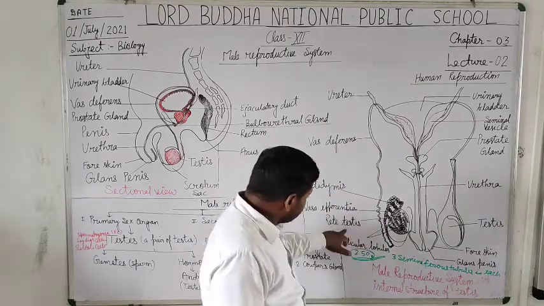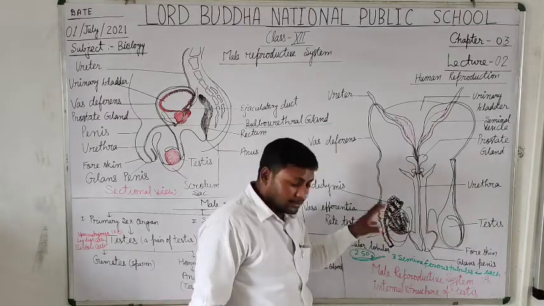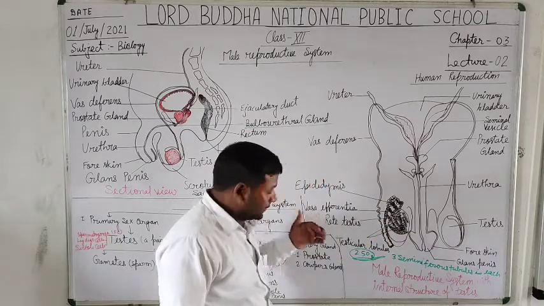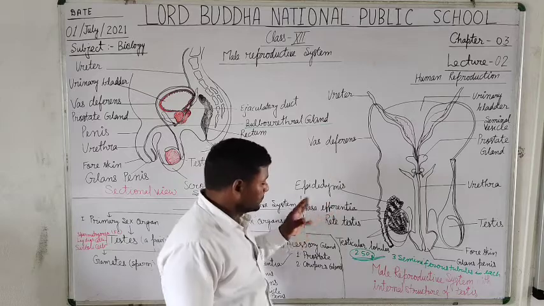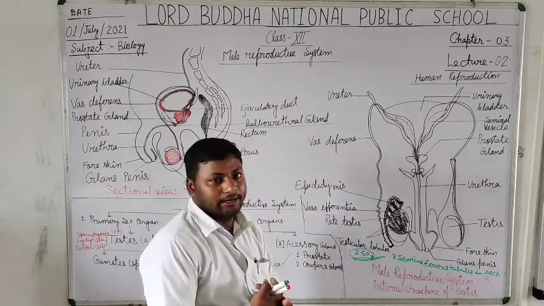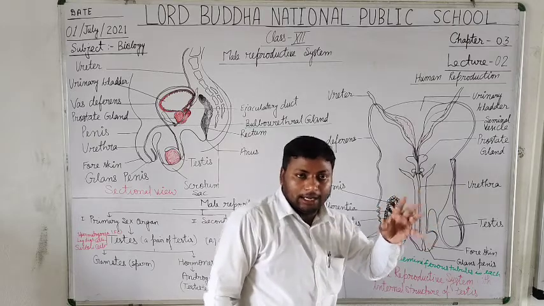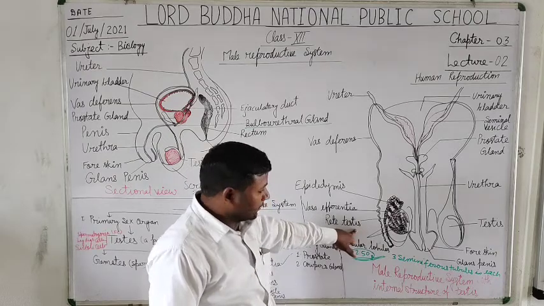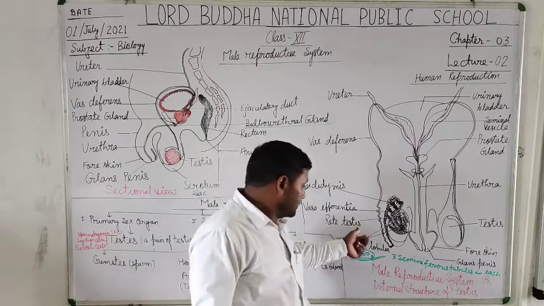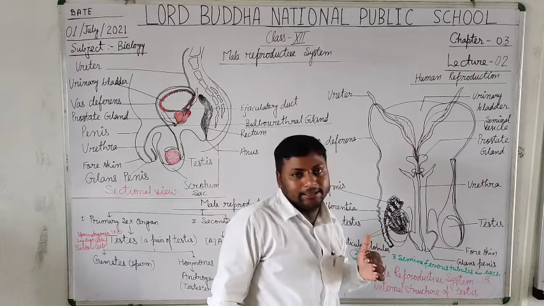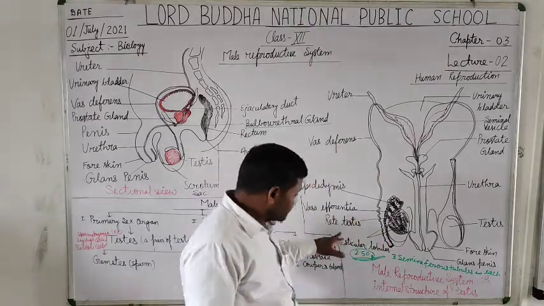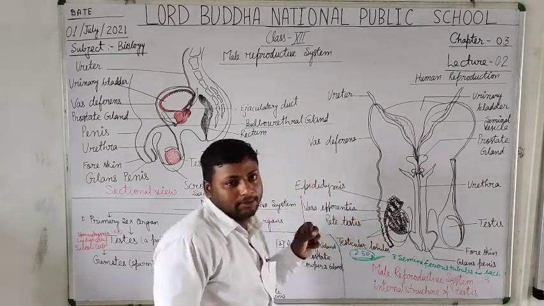The rete testis just gathers them, and as the number of cells increases, they promote the synthesis of sperm cells, because they get stimulated by the pituitary gland below the hypothalamus, which starts the production of follicle stimulating hormone as well as ICSH, interstitial cell stimulating hormone, that helps in the production of androgen, and androgen helps in increasing the sperm count.